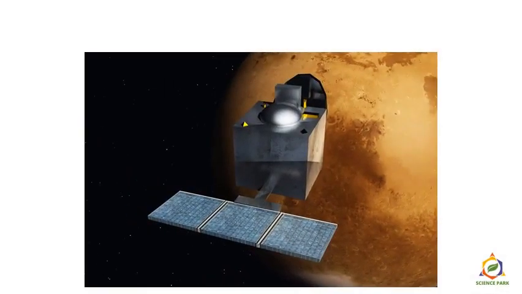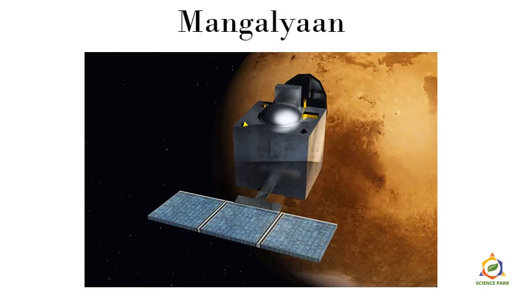So this was the biggest success of Indian Space Research Organization, a project called Mars Orbiter Mission, or Mangalyaan. Yes. It is a space probe orbiting Mars, and it has been there since 24th September 2014. So it is India's first interplanetary mission. And it is up there to study the surface of Mars.